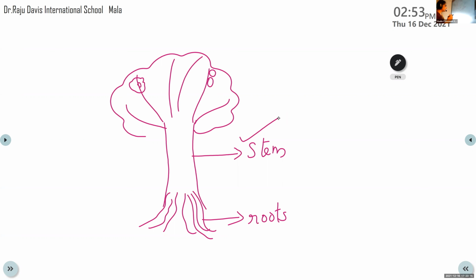And another thing. See, so many leaves are there. These leaves prepare food. Am I right? These leaves are at the top, but roots are at the bottom. Roots are taking the water, and that should reach the leaves. Then only it can make food. Am I right? So, is there any pipe connection between roots and these leaves? Who is saying yes?